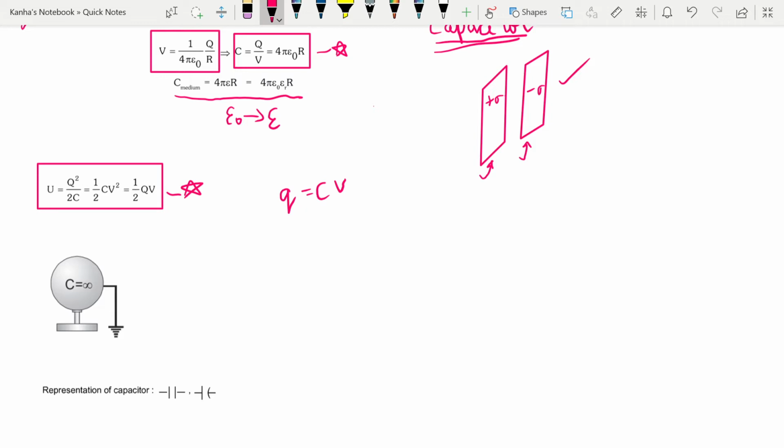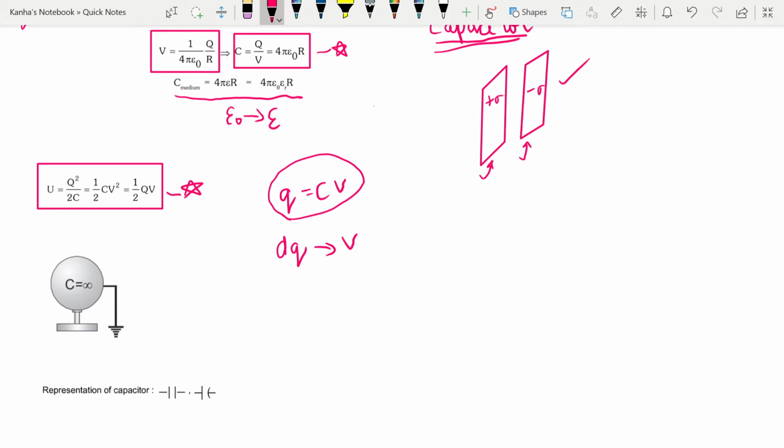Now if the battery supplies a small amount of charge dQ to the conductor, so you have the conductor already and the battery keeps providing a charge dQ to the conductor at a constant potential V, then some small amount of work will be done by the battery against the force that is already existing due to the charge present.